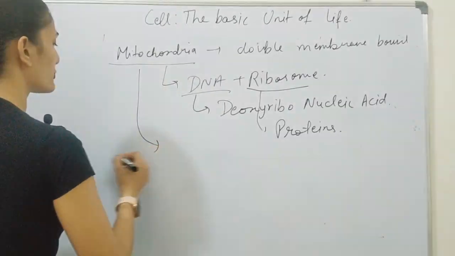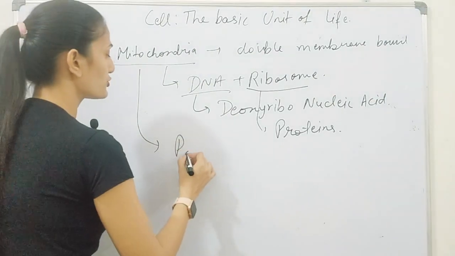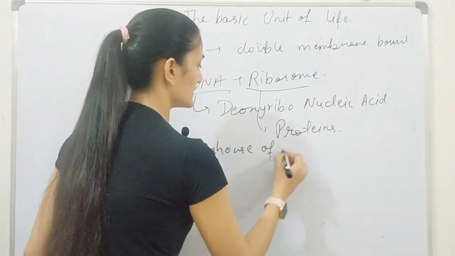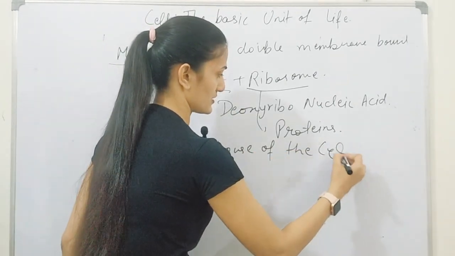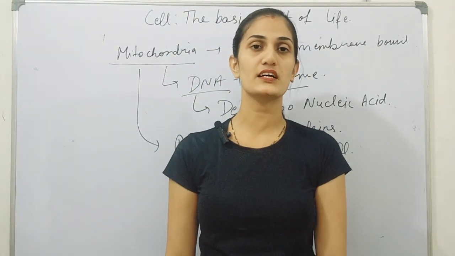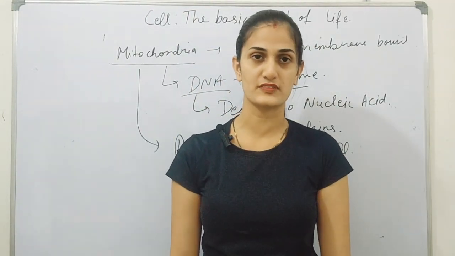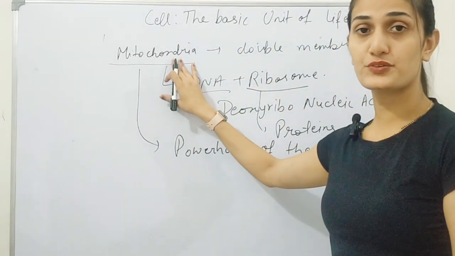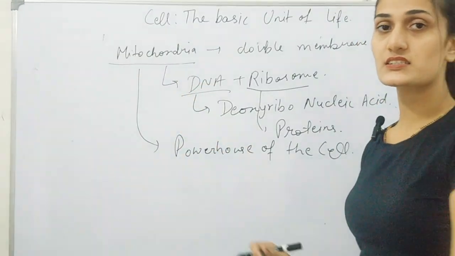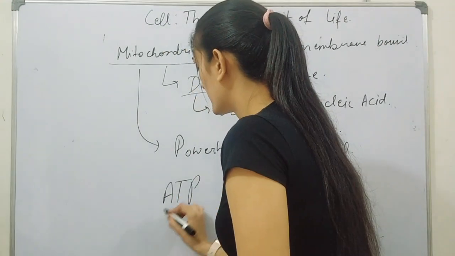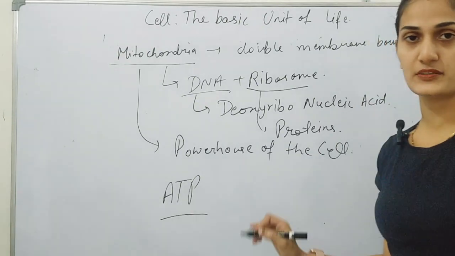Now the next point is this mitochondria is known as the powerhouse of the cell. Now do you know why this mitochondria is known as the powerhouse of the cell? The answer is because in this mitochondria there is synthesis of energy, and that energy is provided in the form of ATP.